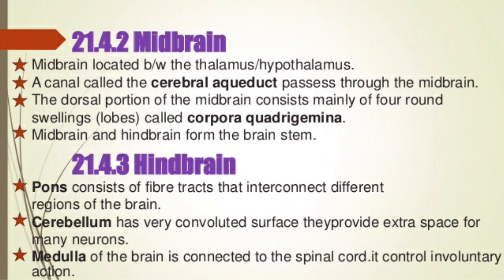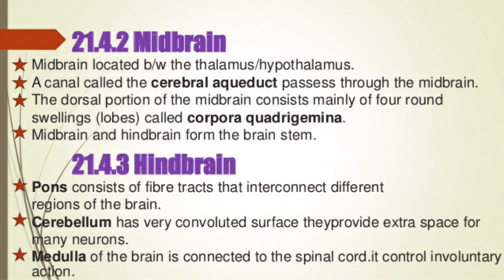Midbrain is located between the forebrain and hindbrain. A canal called the cerebral aqueduct passes through the midbrain. The dorsal portion of the midbrain consists mainly of four round swelling lobes called corpora quadrigemina. Midbrain and the hindbrain form the brain stem.